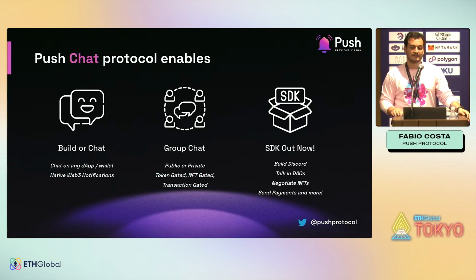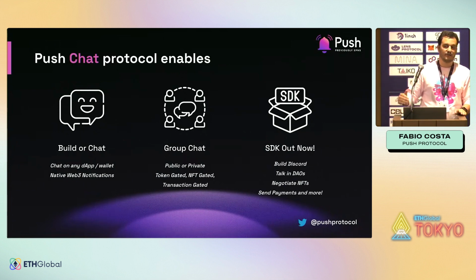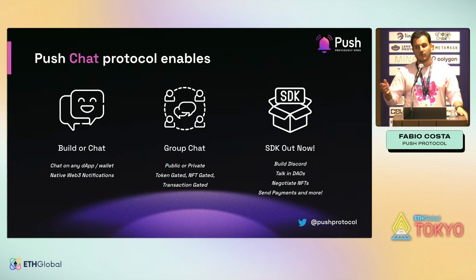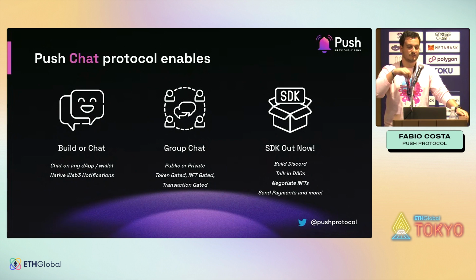What that means is now we have a Web3 native way for people to communicate. So for example, I can create a group chat for my DAO. I can create a token-gated group chat. That means only people who hold a certain amount of my governance token, let's say, are allowed to join this group, and I can create a public group or a private group.